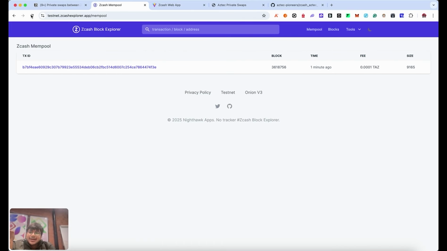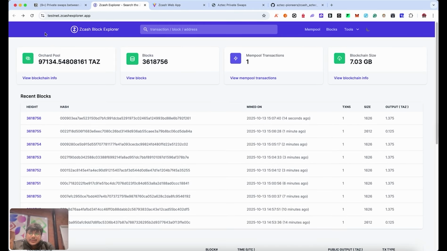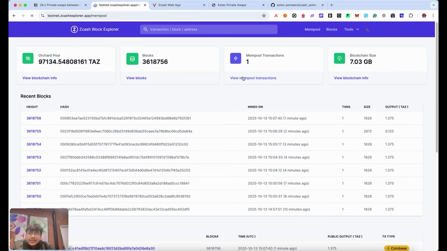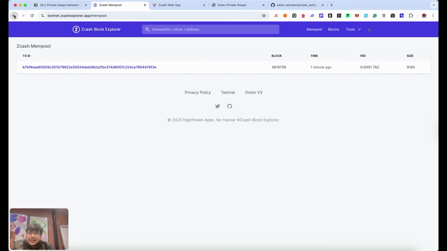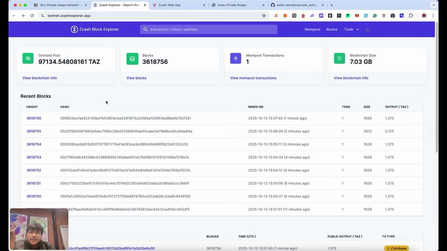Okay. One minute is done for this transaction. And I think it should ideally be mined by the next block. We just wait for one block confirmation.